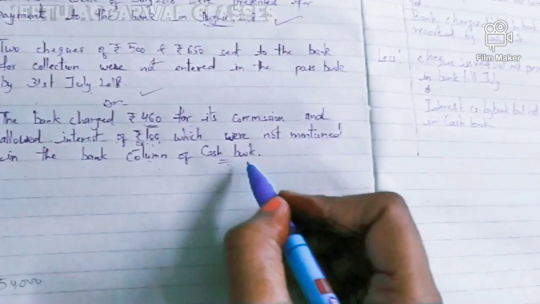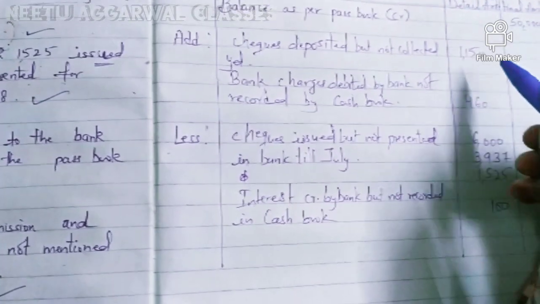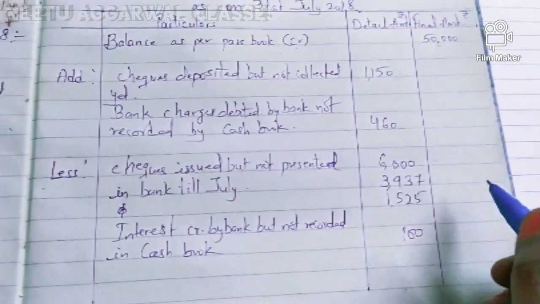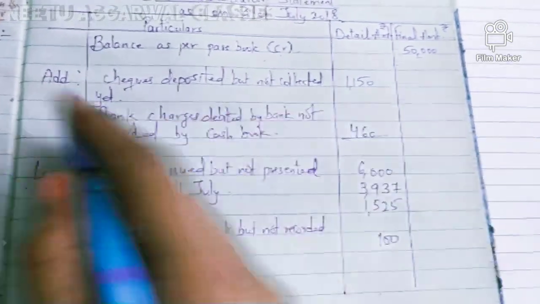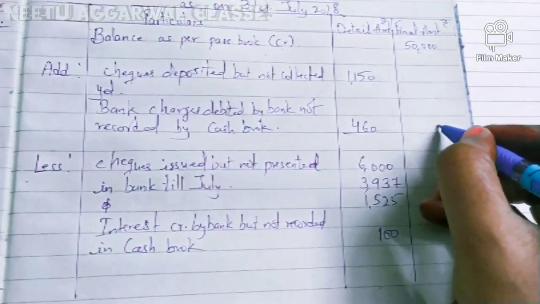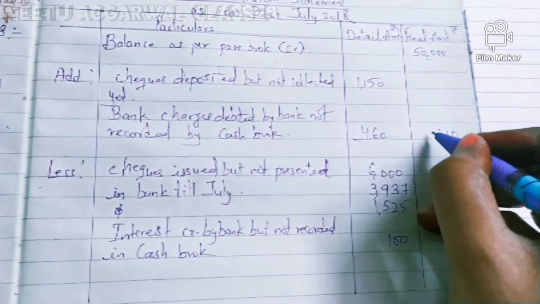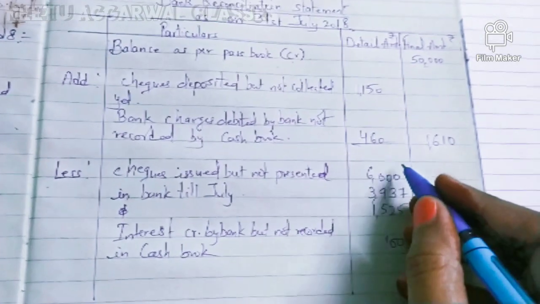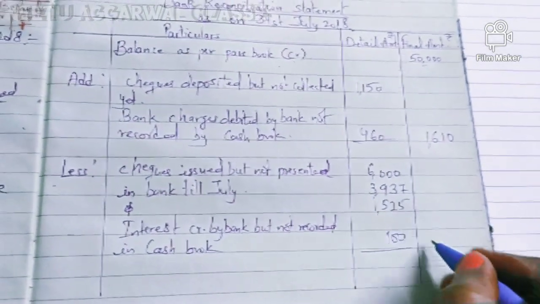Now the next one. We just need to balance it now. Let's see. Here we need to add these amounts, we add, and we have to less these amounts.